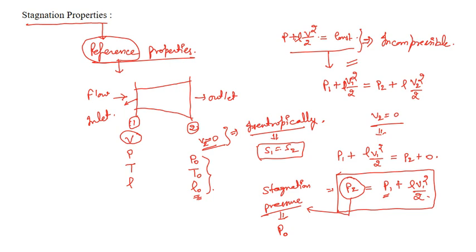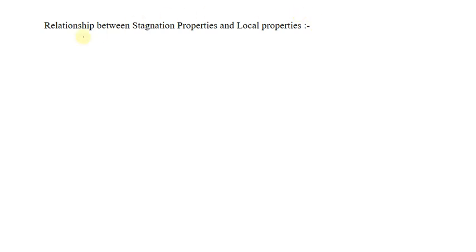Now moving next, we're going to develop the relationship between stagnation properties and the local properties. Before we develop the relationship, let us understand one more thing with the help of a graph.